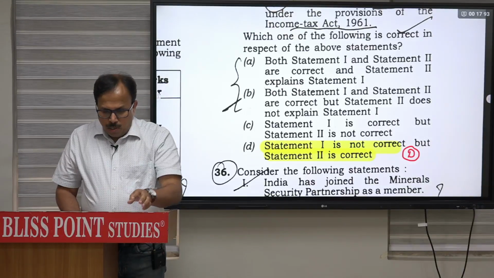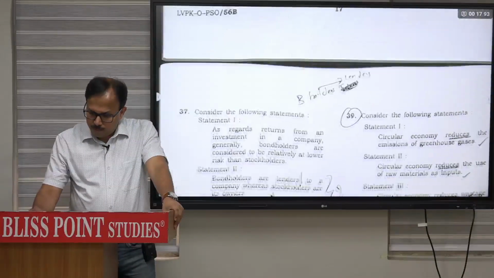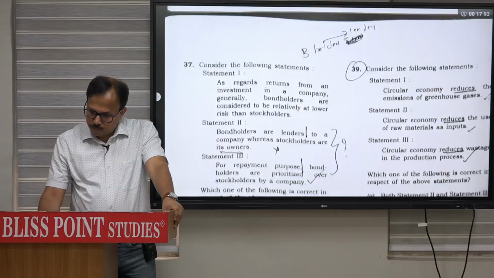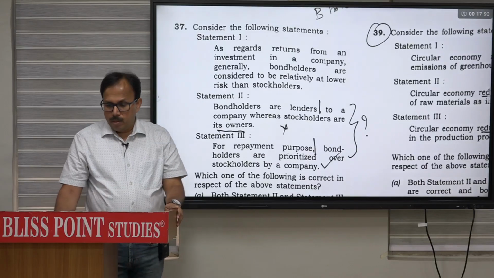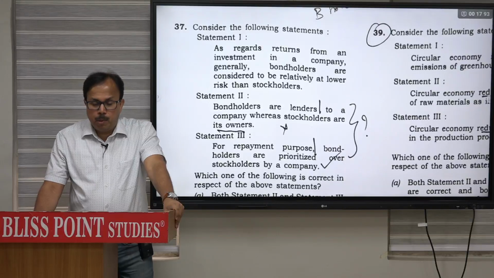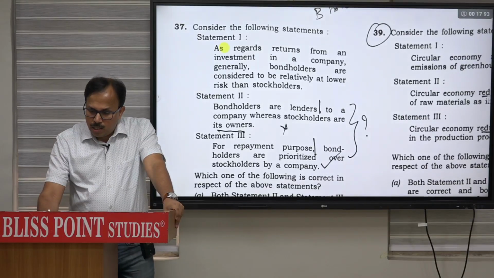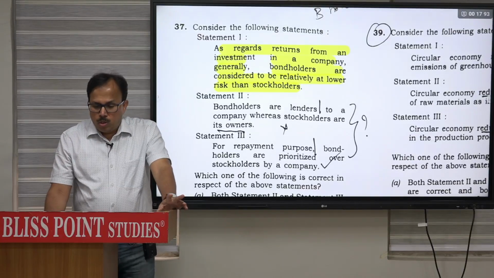This is basically a lot of question here. Then question number 37. Now this is an interesting question related to, we can say, the concept, and the question says, as regards return, statement 1 is, as regards return from an investment in a company, generally bond holders are considered to be relatively at a lower risk than stockholders. Bond holders are relatively at a lower risk than the stockholders. That is the statement number 1.